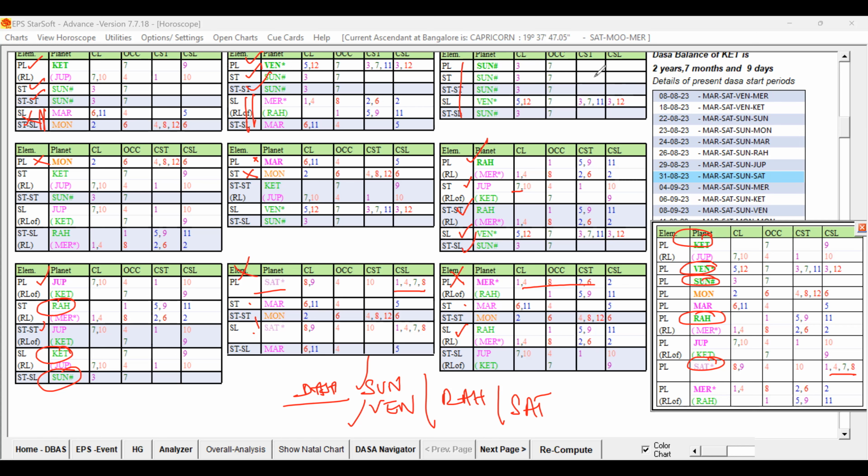But the Dasa Lord is Sun, and within that Sun, the Sun Bhukti may not be strong enough. Of the Bhuktis, only two planets, Jupiter and Rahu, are the only two planets which are having the favorable key planets of the Dasa Lord. Out of them, whether Jupiter is stronger or Rahu is stronger, that we have to check. We have to do the comparative study, which is comparatively better, whether Jupiter or Rahu. If you check the key planets of Rahu and Jupiter, let me clear this, then you can easily identify.